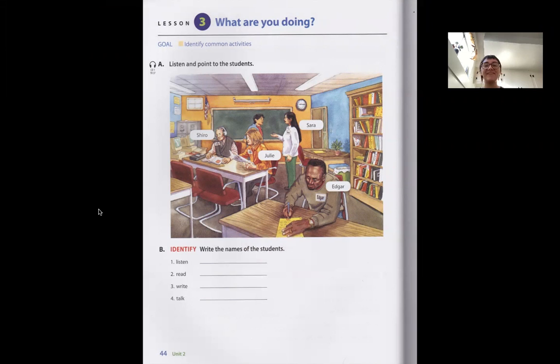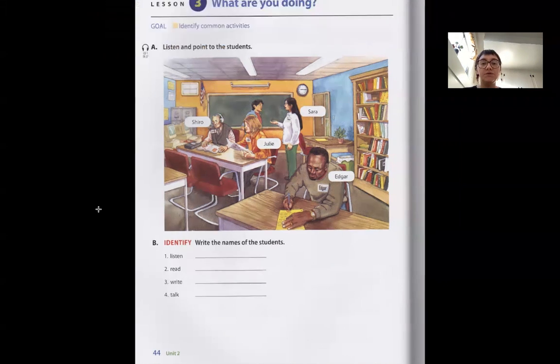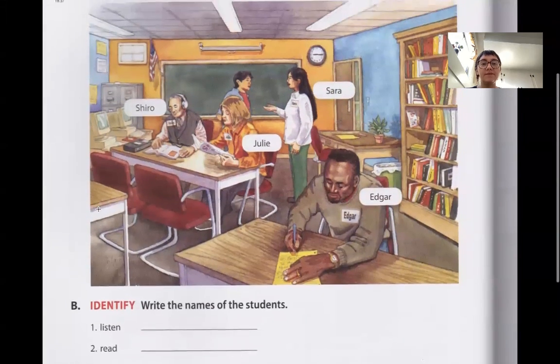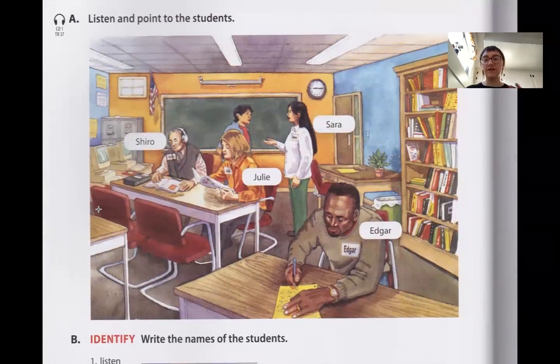Hi, students. Today's lesson, we are going to talk about common activities, how to talk about things we do, right? So I can ask you, what are you doing? Okay, so again, we're going to look at a picture of a classroom. Let me tell you what is in the classroom. It's the same classroom that we worked with yesterday, where things are.